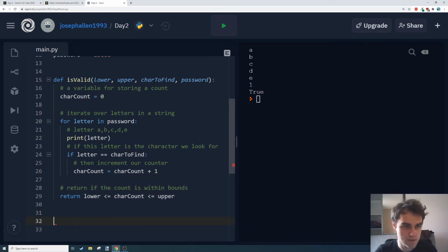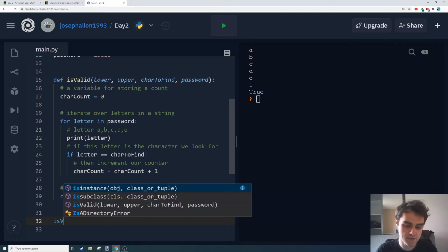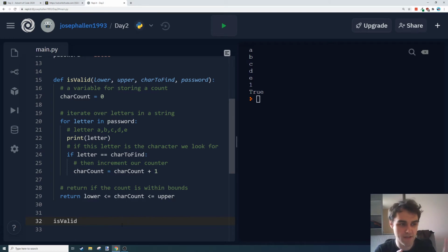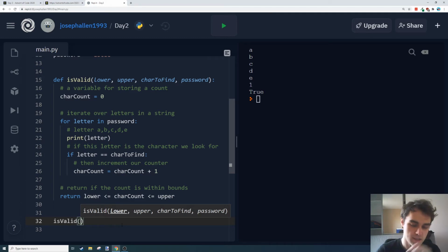Cool. So now I've got this big isValid function, and what I can do is call that using isValid open brackets, to call any function. So we've done that before with our print function here. We open those round brackets, but when we define our own, we also need to do that. If we just call isValid as the function, it'll return where that function is on our machine or something like that. So that's not what we want to do. Instead, we want to do this open brackets, and you can see Replit is already prompting us.